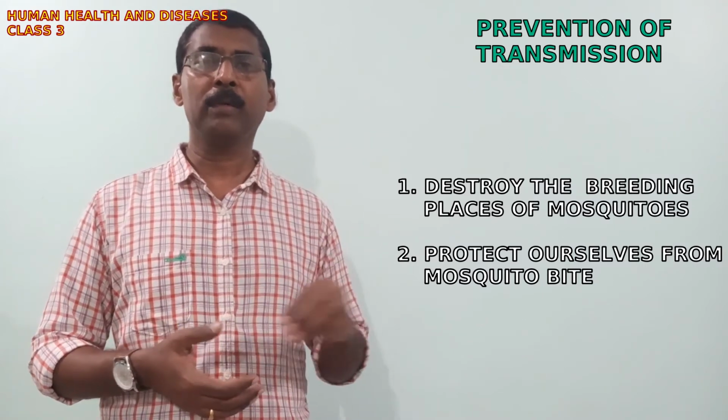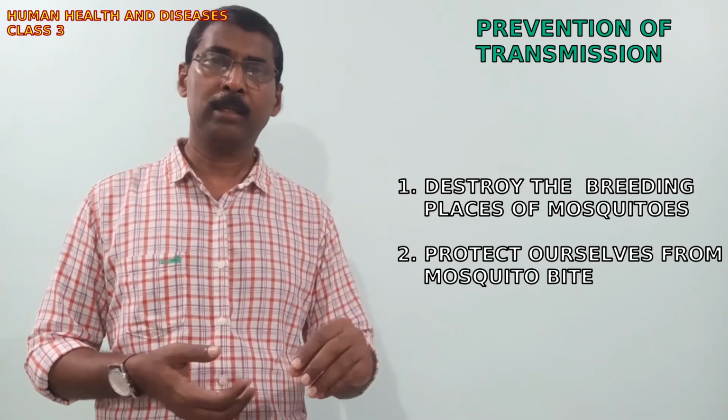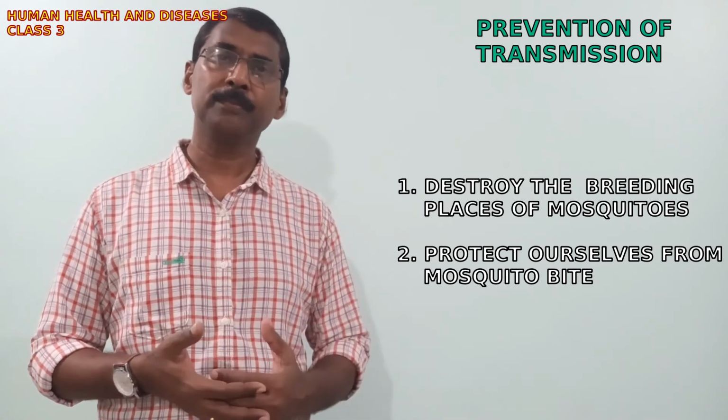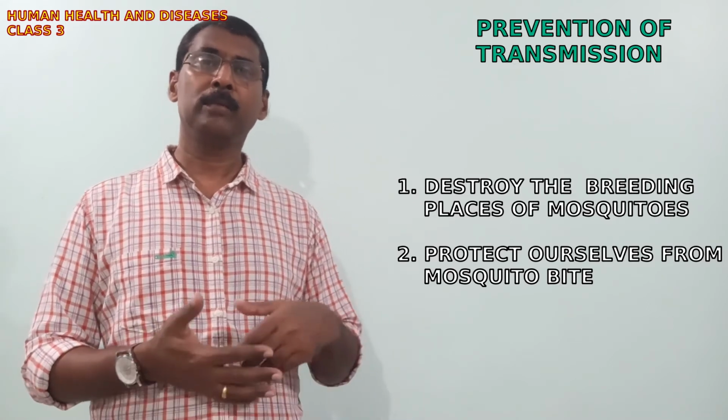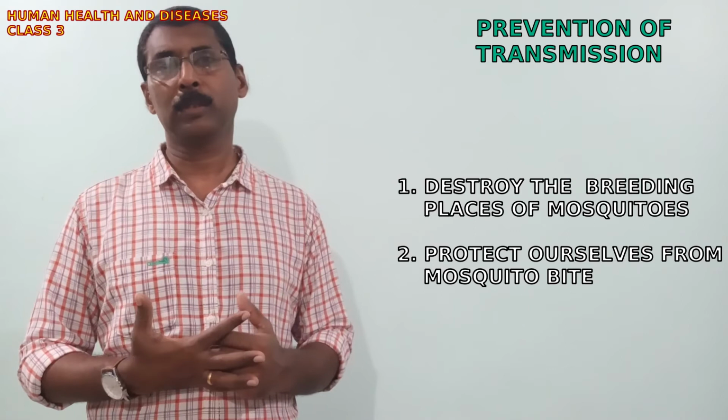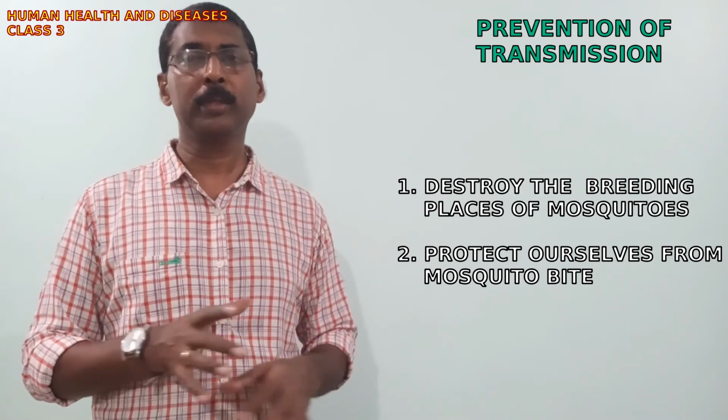In the stagnating water, they deposit their eggs, and these eggs hatch into larvae. Larvae will metamorphose into mosquitoes. So stagnating water should be avoided.